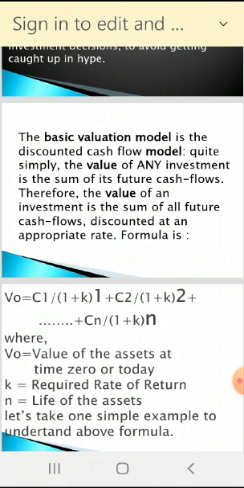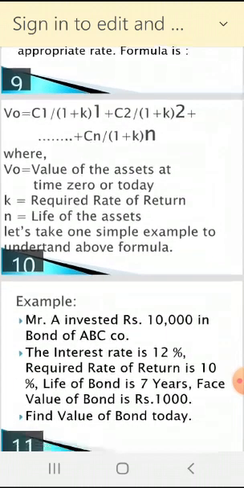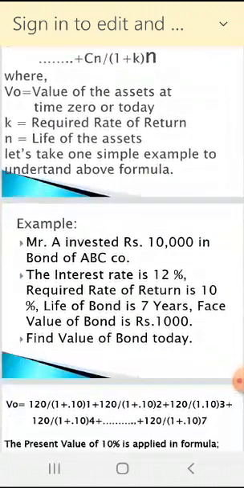Plus, in this way up to the life of the asset or security, and the last one is N. N is what? The life of the asset. Now a simple example we also took: you invested 10,000 rupees in a bond of ABC company. The interest rate is 12%, the required rate of return is 10%, the life of the bond is 7 years, and the face value of the bond is 1,000. Find the value of the bond today.